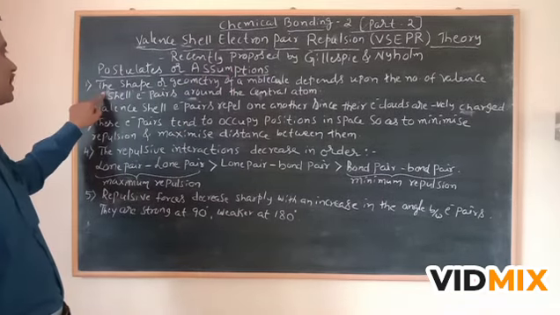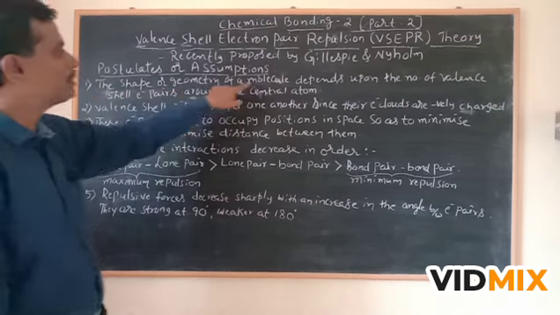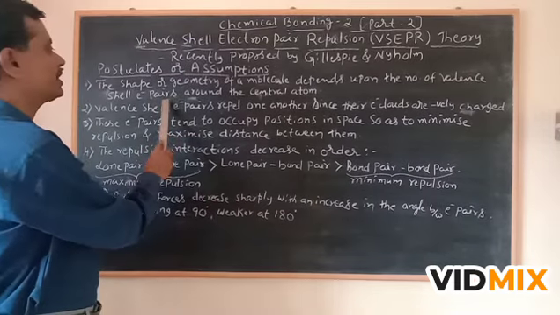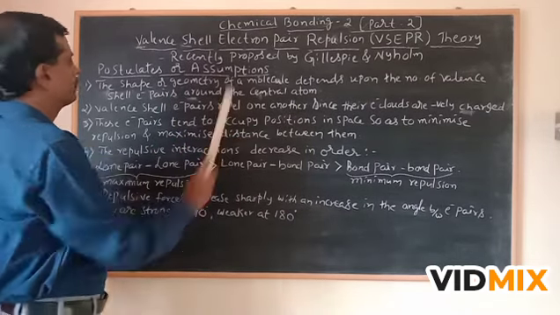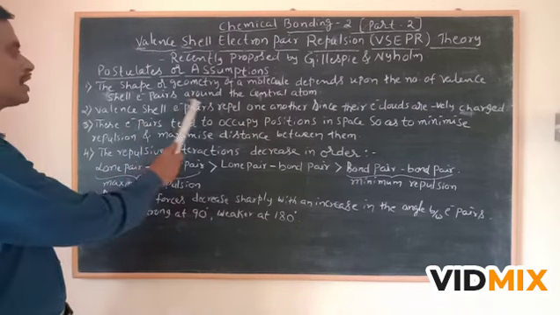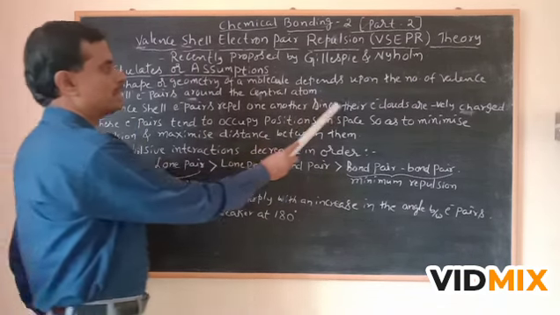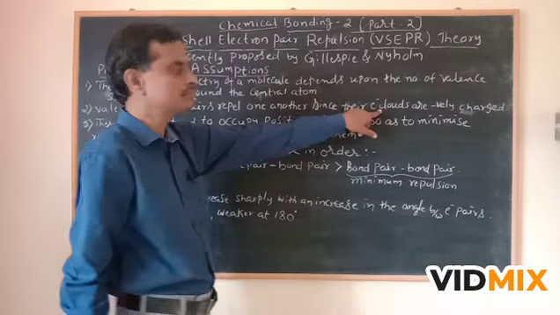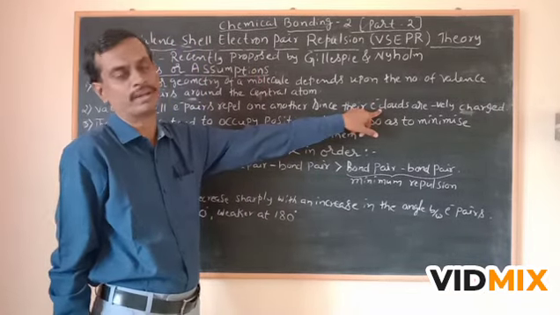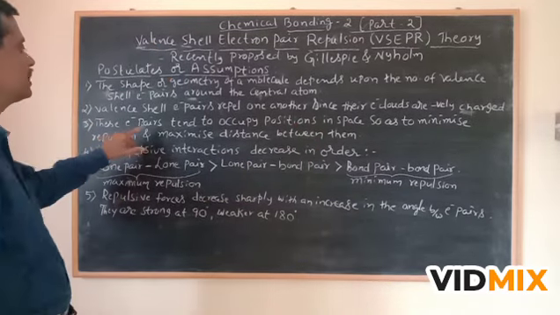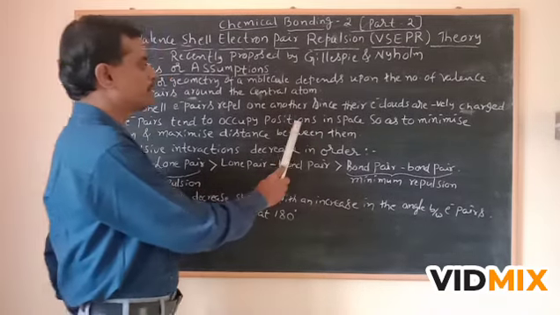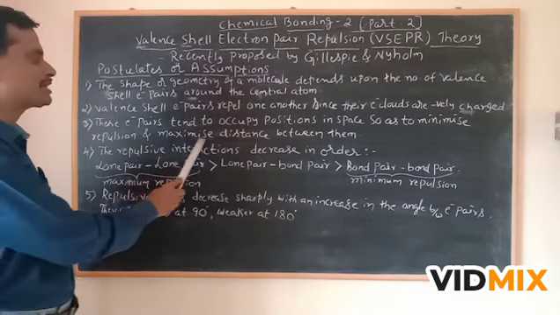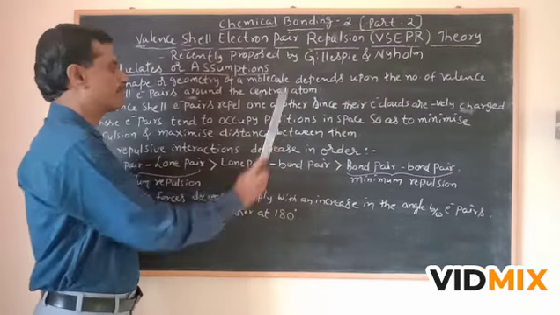The first postulate says the shape or geometry of a molecule depends upon the number of valence shell electron pairs around the central atom. Second, valence shell electron pairs repel one another since the electron clouds are negatively charged. Third, these electron pairs tend to occupy positions in space so as to minimize repulsion and maximize distance between them.